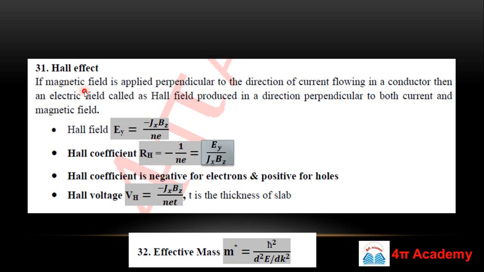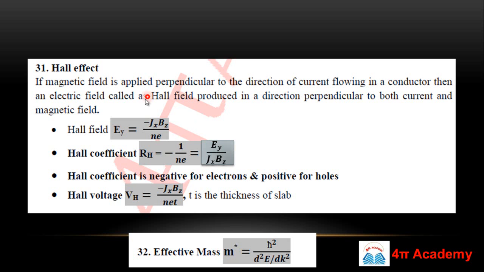If you have a conductor in which current is flowing in a particular direction, and you apply a magnetic field perpendicular to the direction of the current, then an electric field will be produced in a direction which is perpendicular to both the direction of current and the direction of the magnetic field.